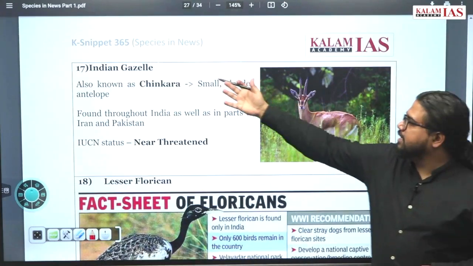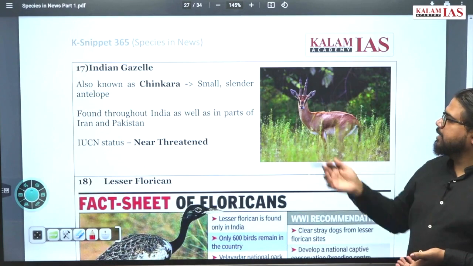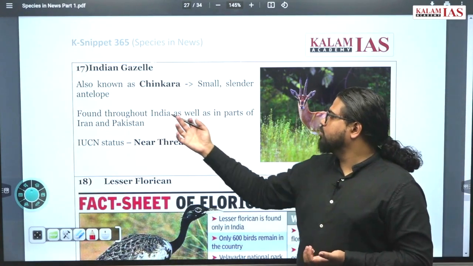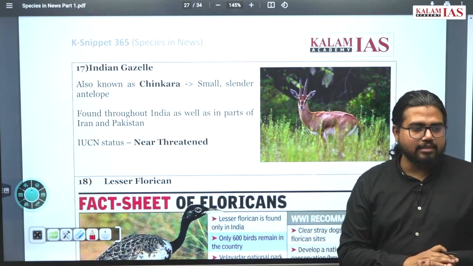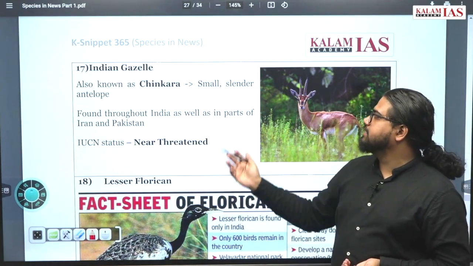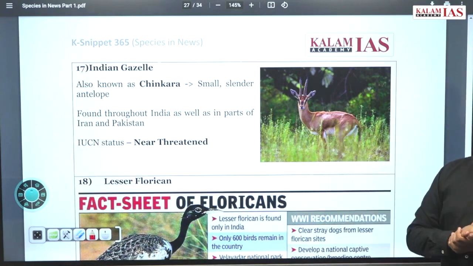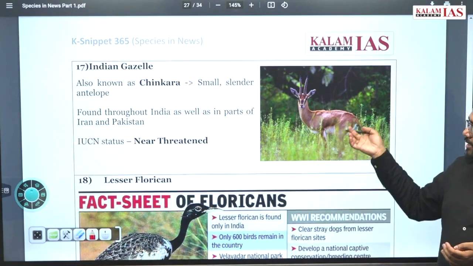Now Indian gazelle. This is also called chinkara. This is the species you can see here. It is found throughout India as well as in parts of Iran and Pakistan. IUCN status is near threatened. It is a small slender antelope. Almost distribution throughout the Indian subcontinent, you can say.